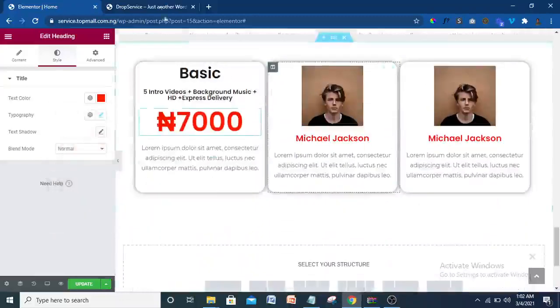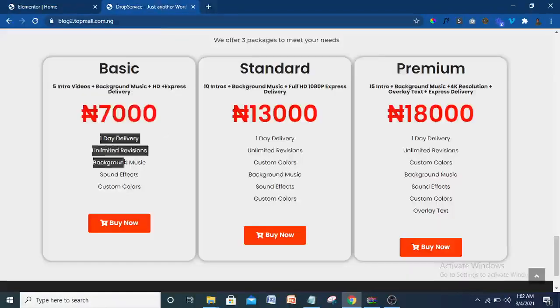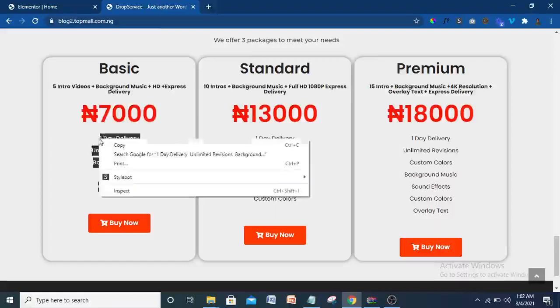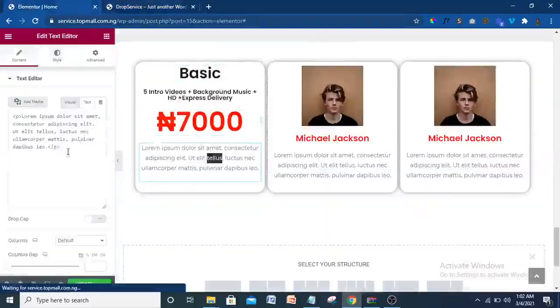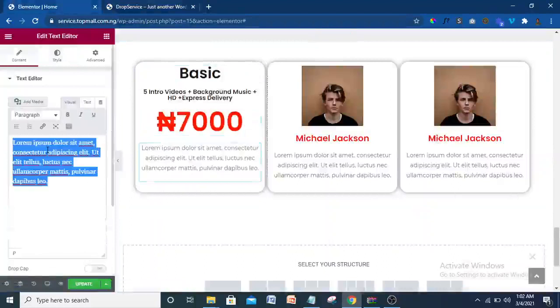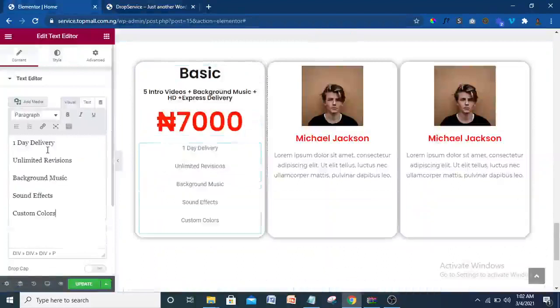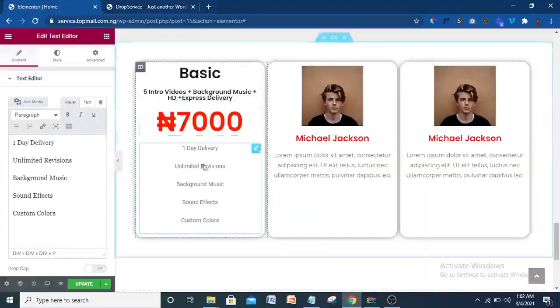So the next thing we have here is all this. So if I copy this, let's see if it's going to work. But there's a better way you can do it. You have to create this separately if it does not work. So copy this, then come here. Just going to Control A everything here and Control V it. Okay. I think that does not work. But we can leave it like this too if you want to.